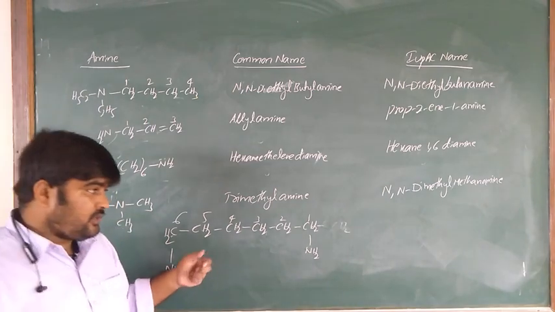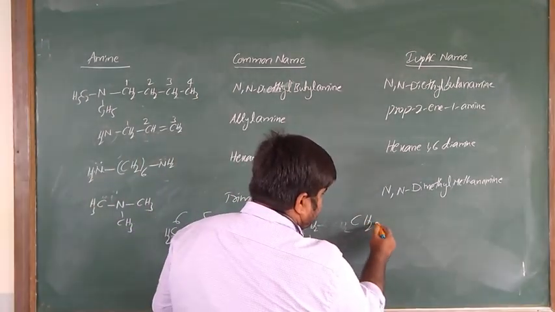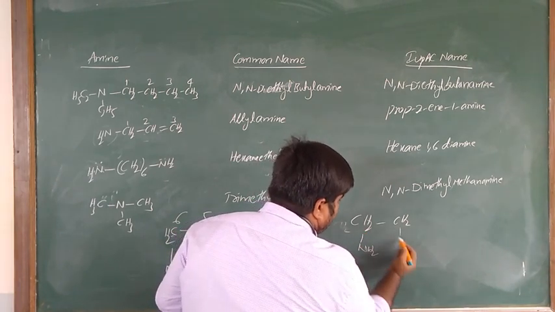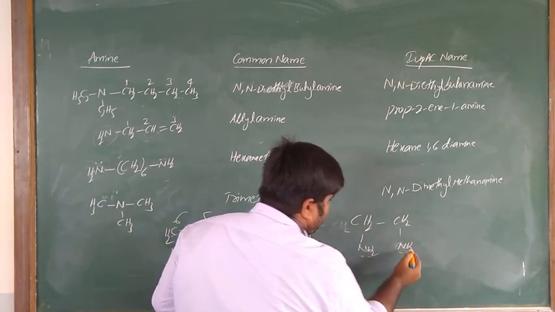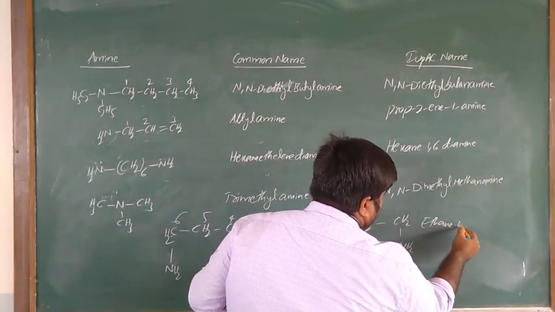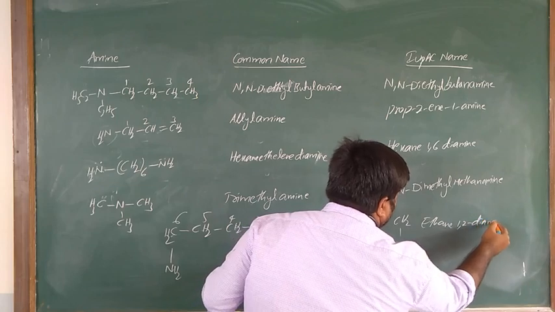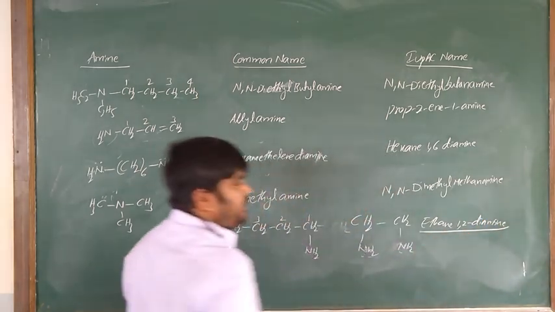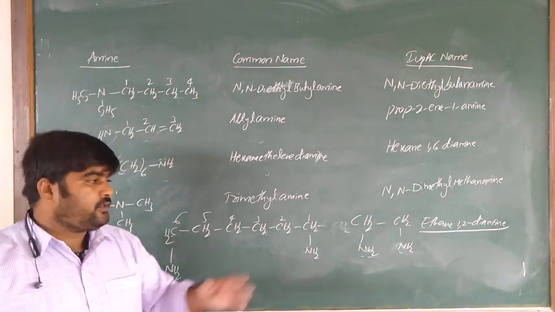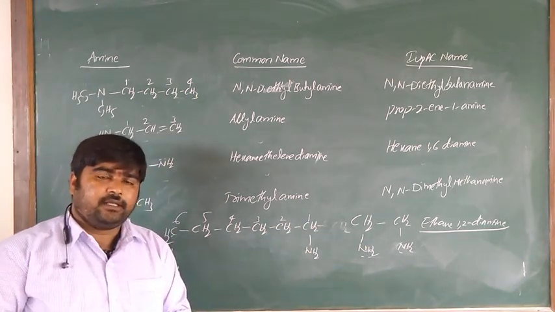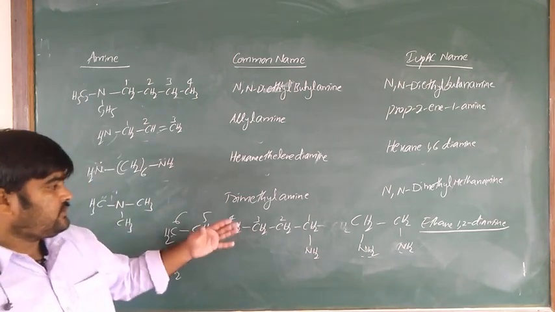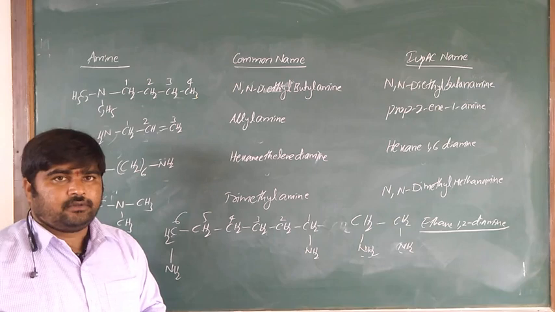It is very important. Previously, in yesterday's class, we discussed this: ethane diamine. Here there is no need to remove the E. Ethane-1,2-diamine. No need to remove the E. Ethane-1,2-diamine. Is it clear what I am saying?